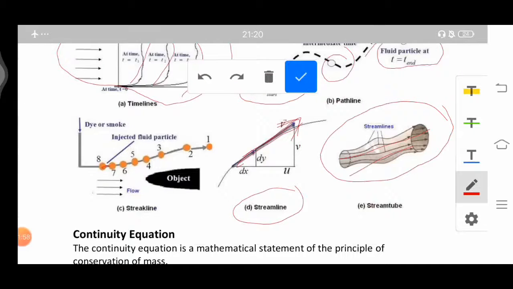You can see some color has been injected, and whenever this color, dye or smoke suppose, is being injected in the flow, all the particles passing through this point will take the color, and therefore a particular line will be formed considering the particles which have passed through this particular point, and this is known as the streak line.